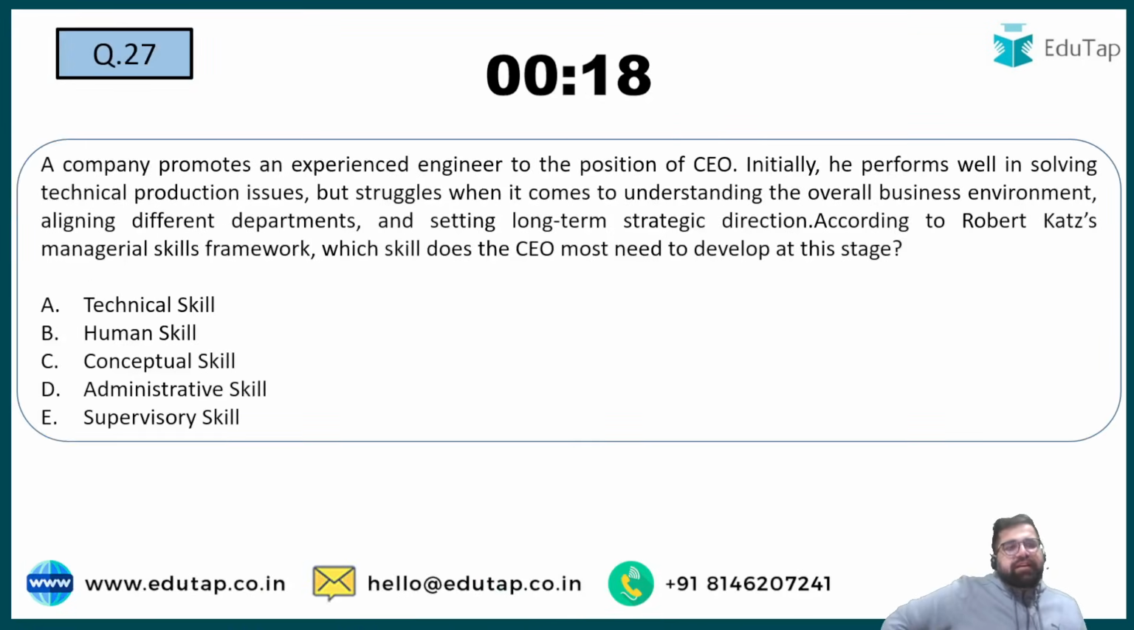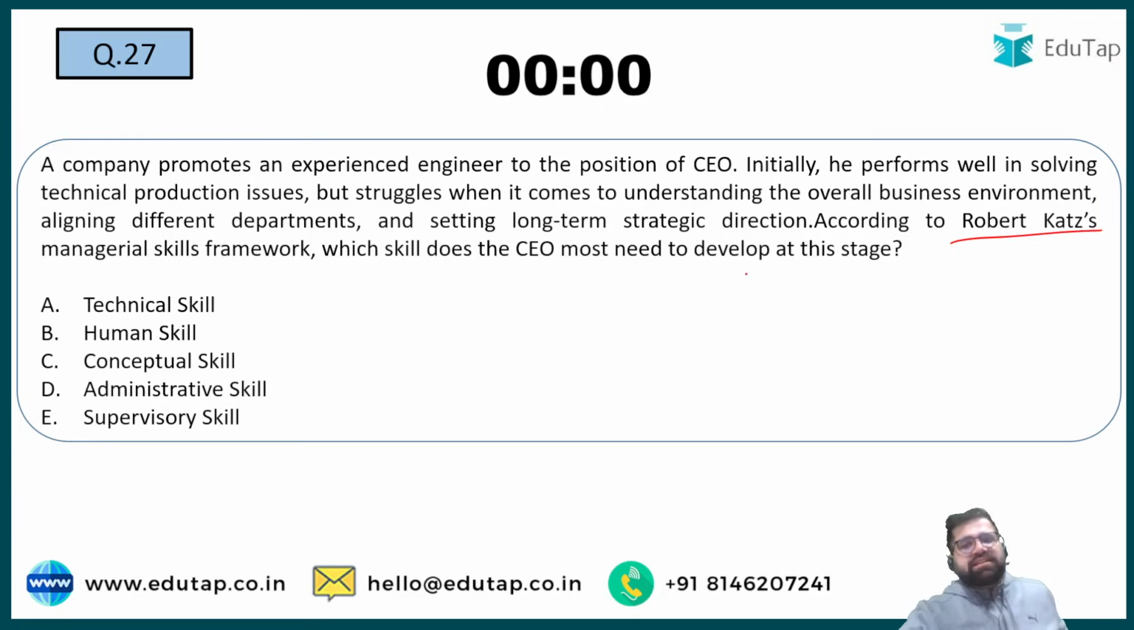Question number 27 now. A company promotes an experienced engineer to the position of CEO. Initially he performs well in solving technical production issues, but struggles when it comes to understanding the overall business environment, aligning with different departments, setting long-term strategic directions. According to Robert Katz's managerial skill framework, which skill does the CEO most need to develop at this stage?